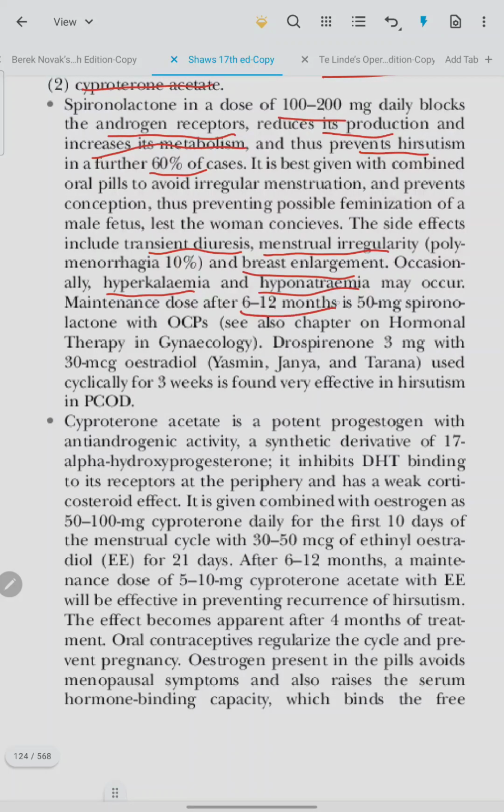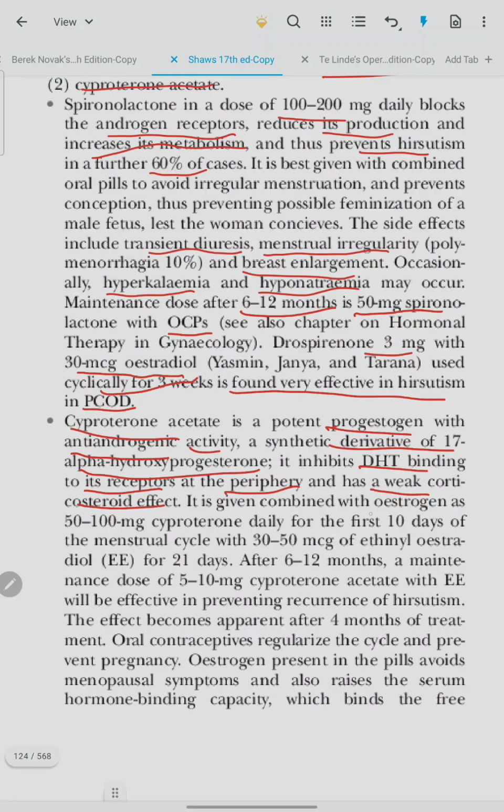Maintenance dose after 6 to 12 months is 50 mg spironolactone with OC pills. Drospirenone 3 mg and 30 mcg estradiol, used especially for 3 weeks, are found very effective in hirsutism and PCOD. Cyproterone acetate is a potent progestogen with anti-androgenic activity, a synthetic derivative of 17 alpha hydroxyprogesterone. It inhibits DHT binding to its receptors at the periphery and has a weak corticosteroid effect.